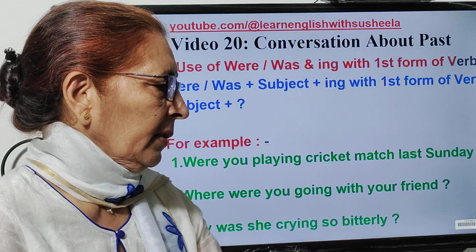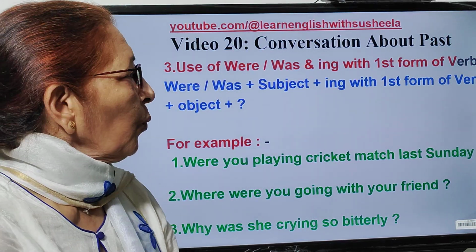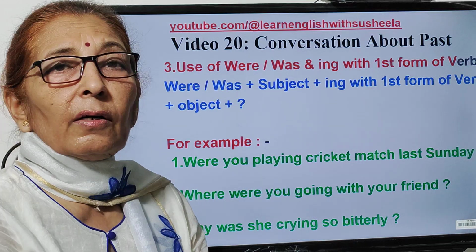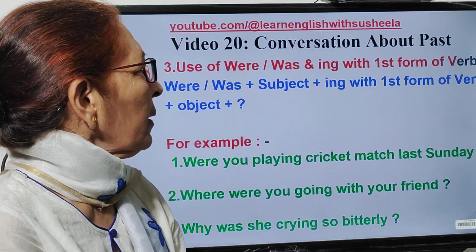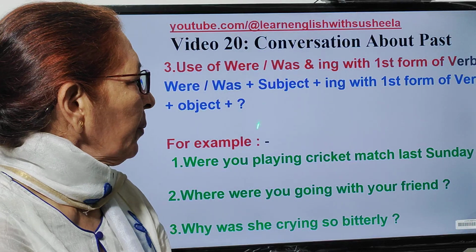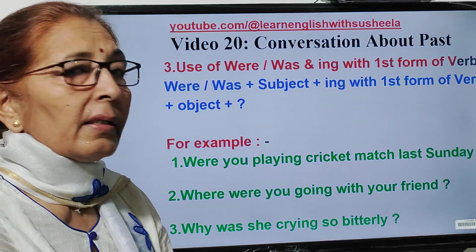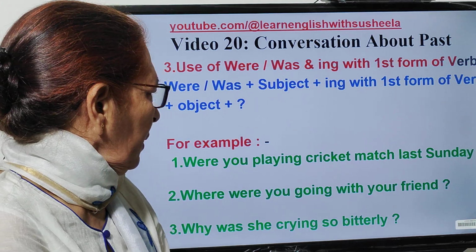Next, third is where we use were or was and ing with the first form of verb. So your structure will be were or was plus subject plus ing with first form of verb plus object and then question mark.